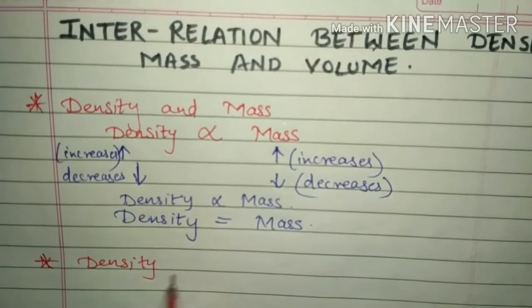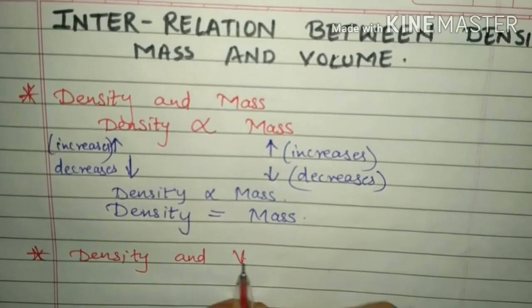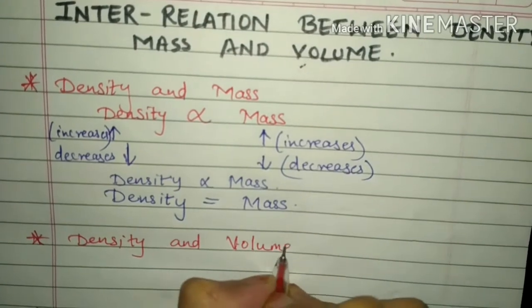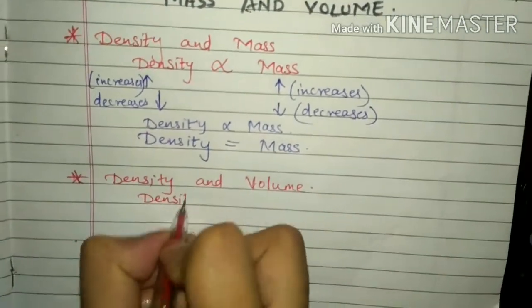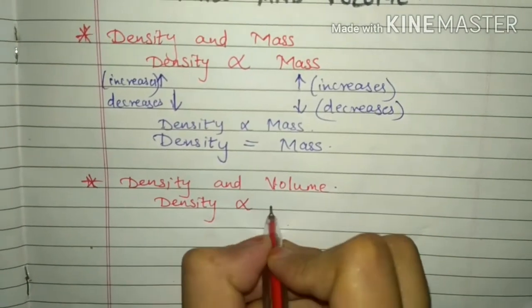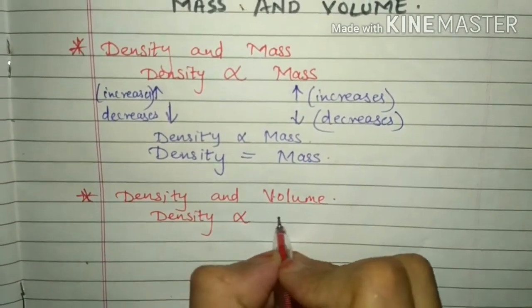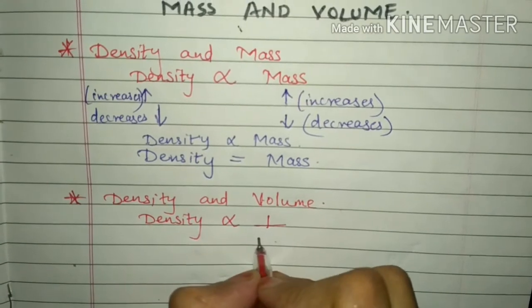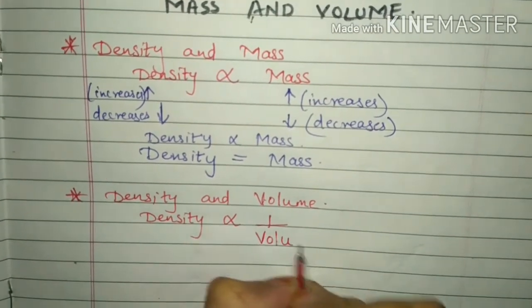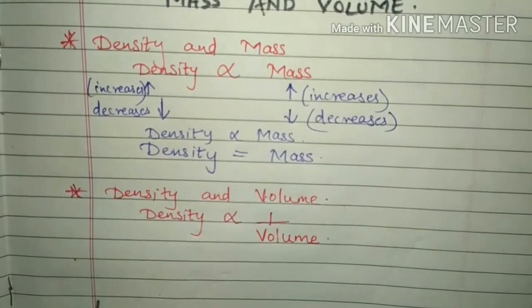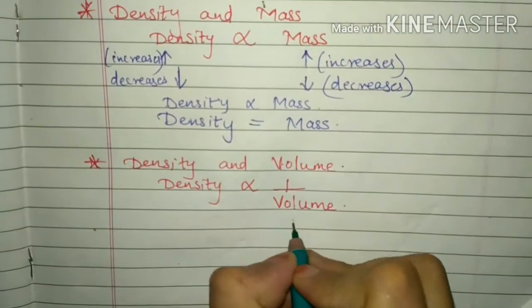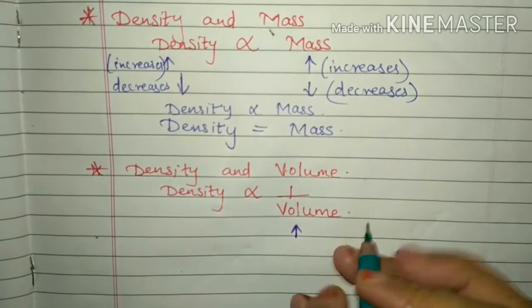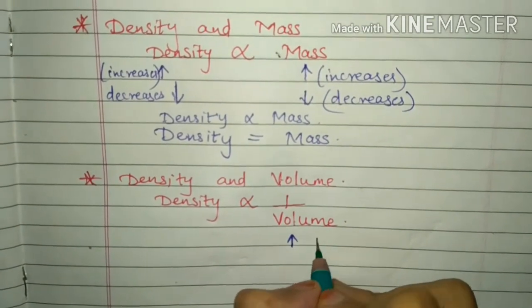Now we are going to see the density and volume relation. Density is inversely proportional to volume. Inversely proportional means what? If the volume increases, then density will decrease.